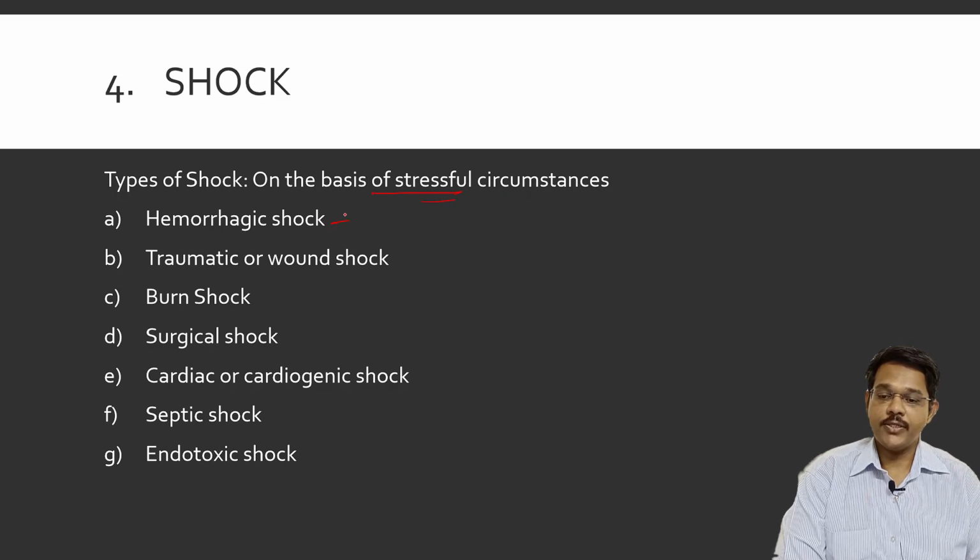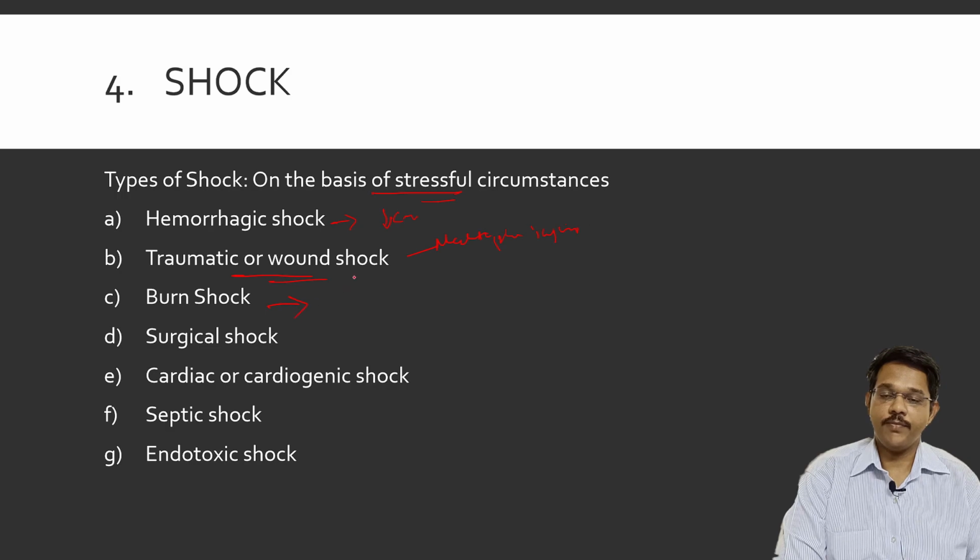One is hemorrhagic shock, as we discussed, from any type of hemorrhage. Because of a lot of hemorrhage, there is decrease in cardiac output. The heart is not able to pump enough blood, which is not present in the body, so there is hypoperfusion of tissues, leading to shock. Then traumatic or wound shock. Multiple injuries may be formed on the body, like in road traffic accidents. When multiple injuries are caused, multiple hemorrhages may be there and the person may die because of shock.